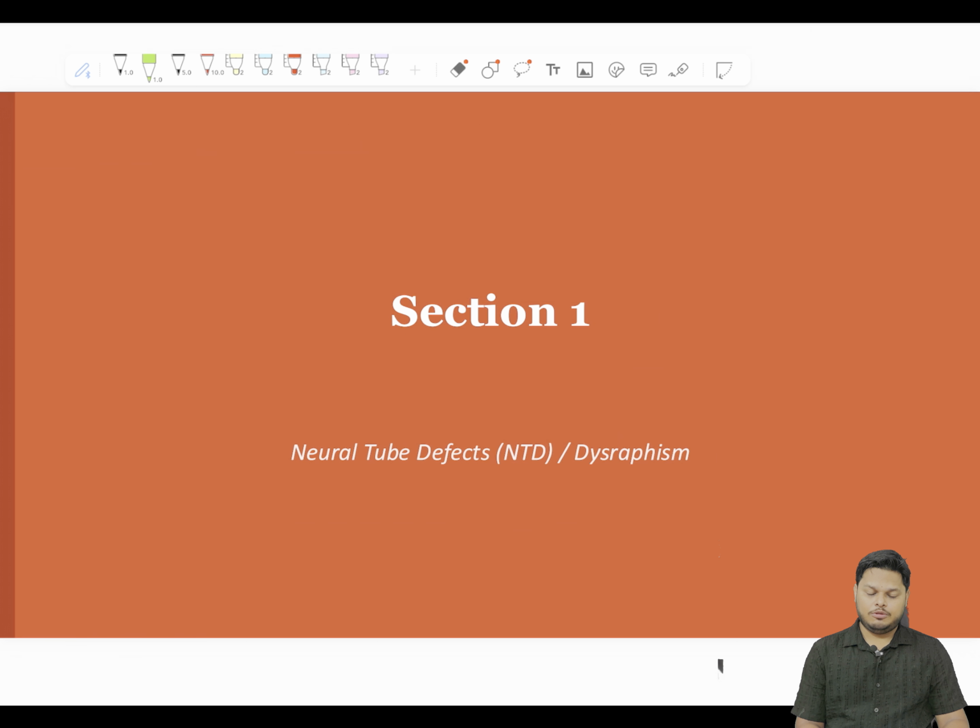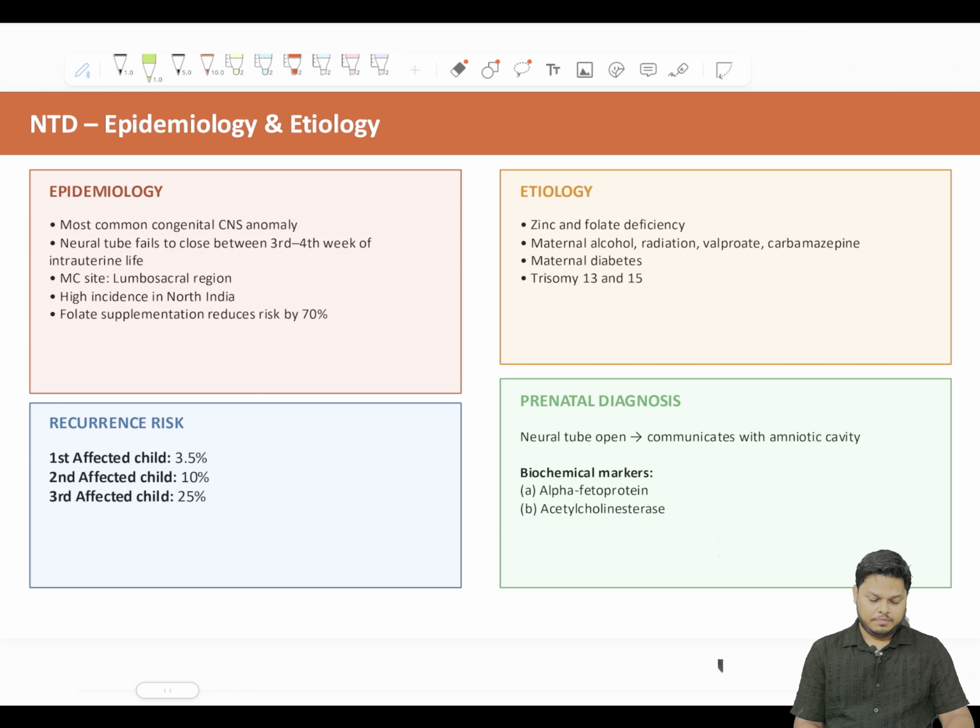First we'll be starting with neural tube defects or dysraphism. Neural tube defects are the most common congenital CNS anomaly you will encounter in clinical practice or in exams. The neural tube fails to close between the third to fourth week of intrauterine life, resulting in neural tube defects, right? Most common site is the lumbosacral region. It has a very high incidence in North India, right? And mind you, folate supplementation reduces the risk by 70%.